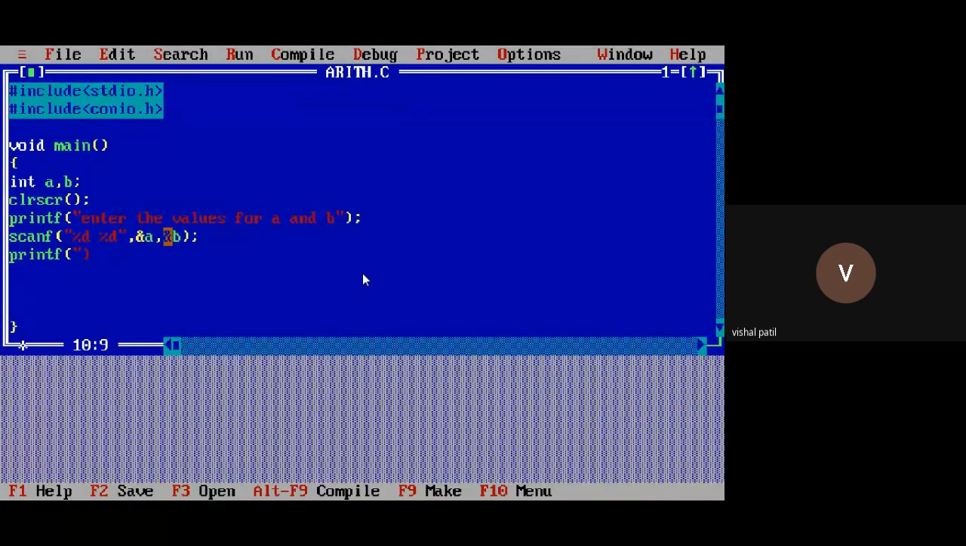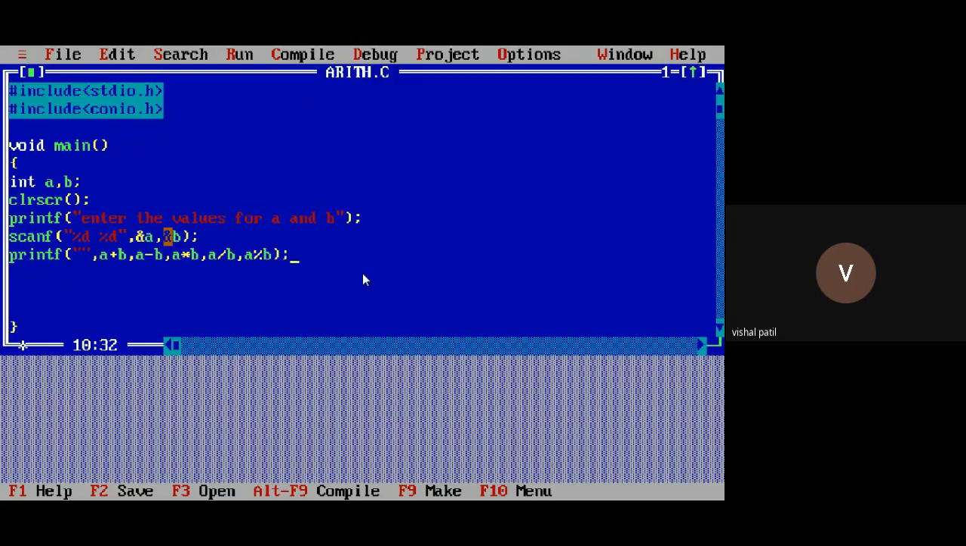Values for what? All the operations. I want to do addition of A and B. I want to do subtraction of A and B. I want to do, what is the next operation? Multiplication of A and B. I want to do division of A and B. I want to do modulus operation of A and B.